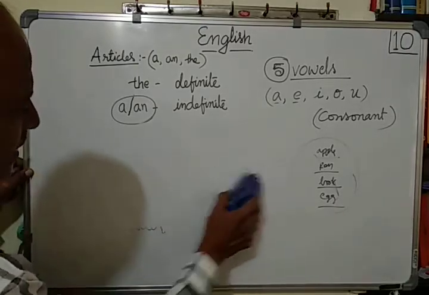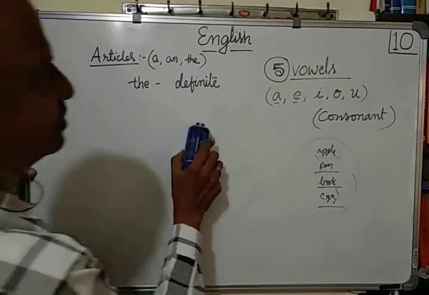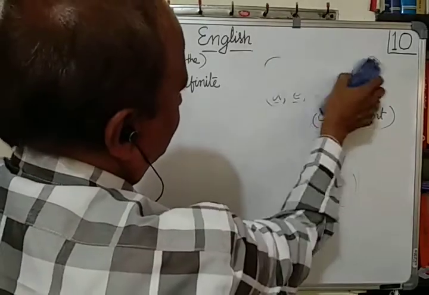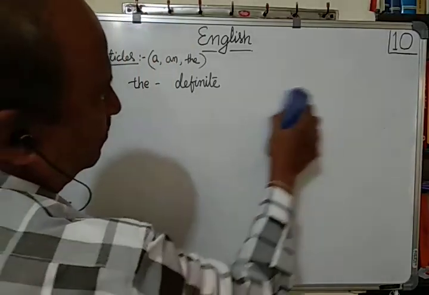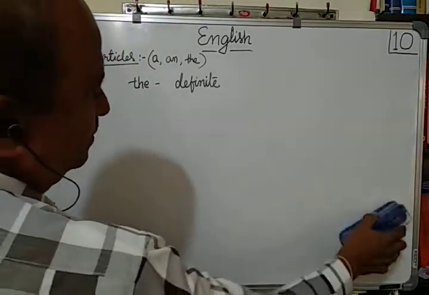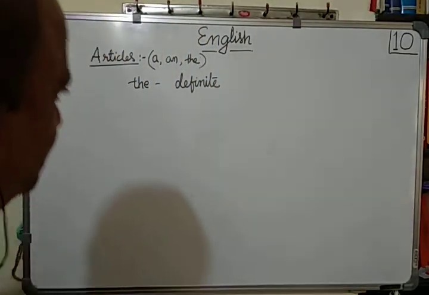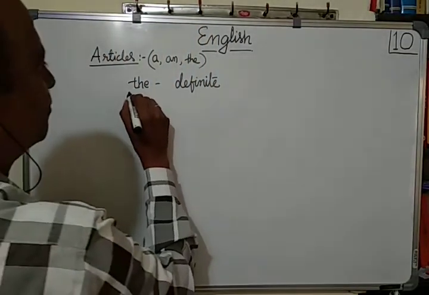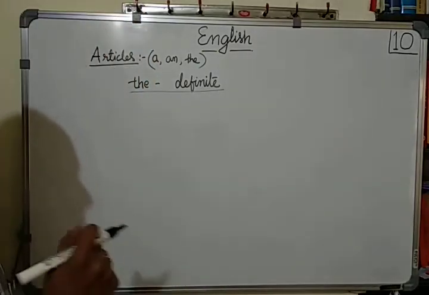Let us go to the definite article. When should we use the definite article? What is the definite article? The. The is the definite article. Now we have to understand what is the definite.